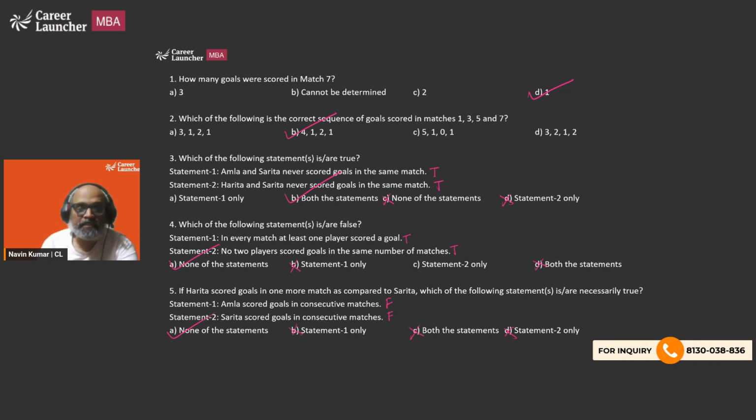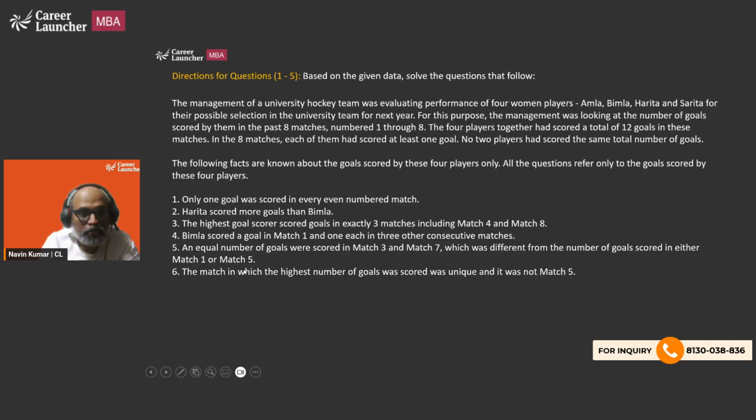So you can see that this was basically a set where the number of goals was not enough, so we had limited cases. We had basically only 2 cases of breaking down 12 goals among 4 people. That was the easy part. The difficult part was to understand that for the person who has scored the maximum number of goals, which matches did that person score the goals in? So, of course, points number 5 and 6 were the most helpful ones.